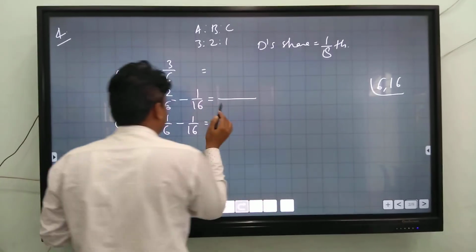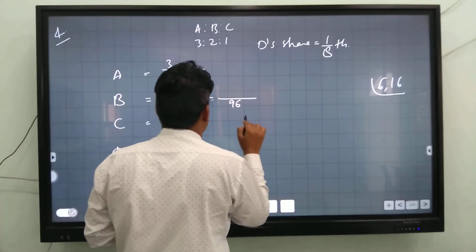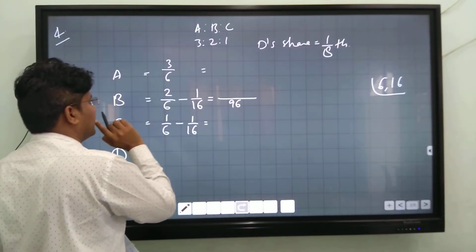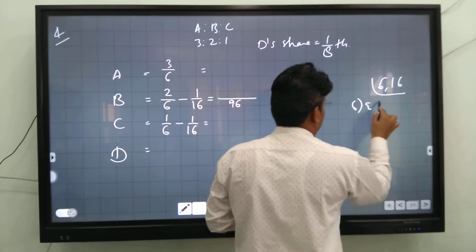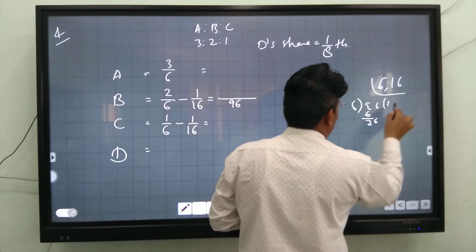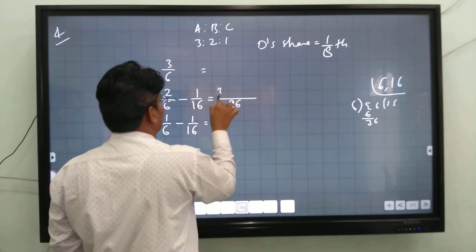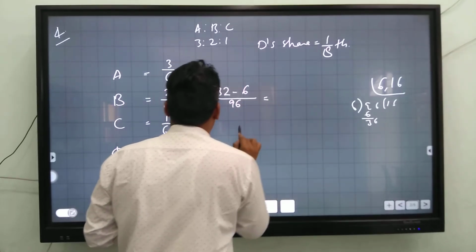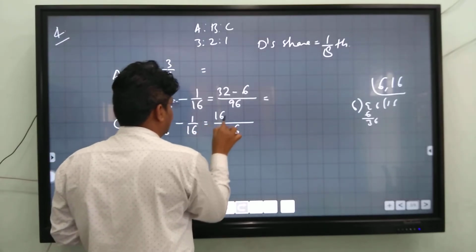Otherwise, you can multiply 16 into 6, which is 96. And 96 divided by 6 is 16.